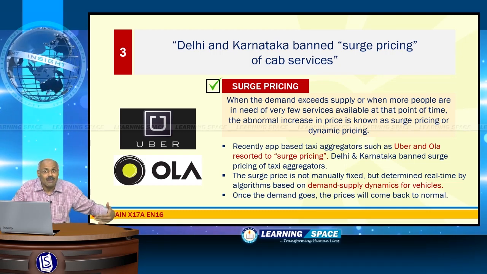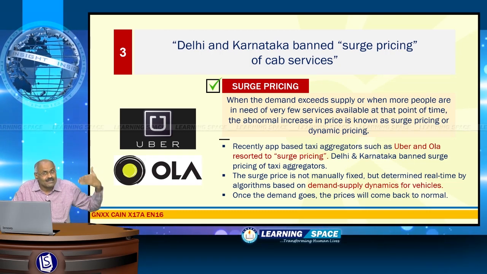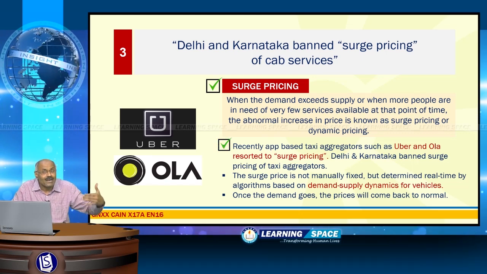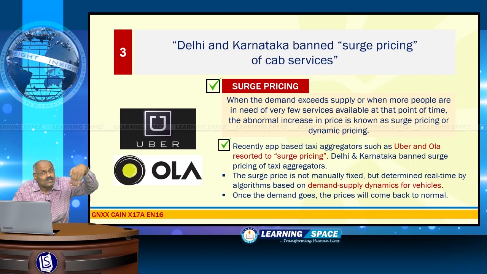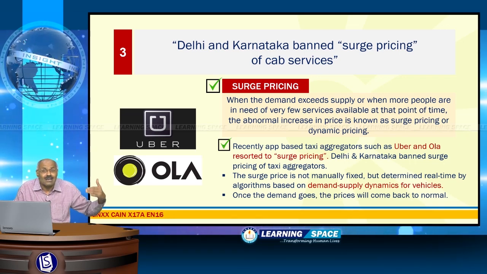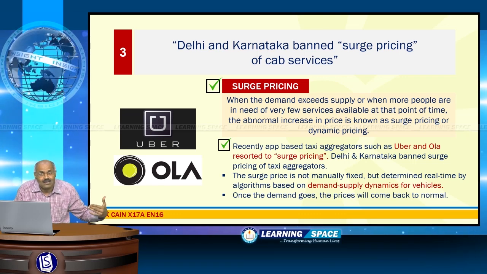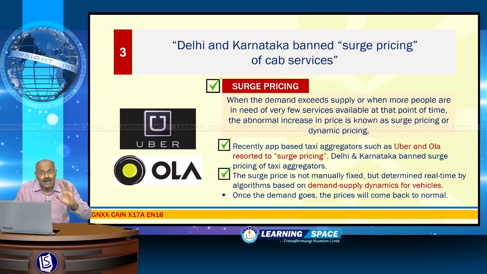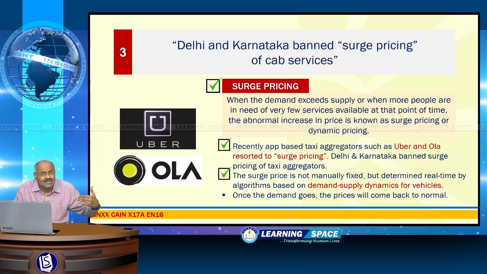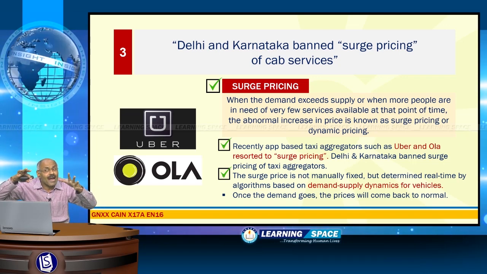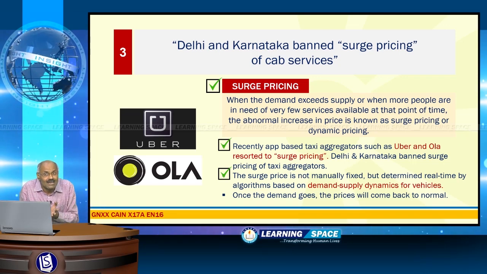And now this came into the news because recently app-based taxi aggregators such as Uber and Ola resorted to surge pricing, and Delhi and Karnataka banned surge pricing of taxi aggregators. And this surge price is not manually fixed but determined on a real-time basis by algorithms based on demand-supply dynamics for vehicles.